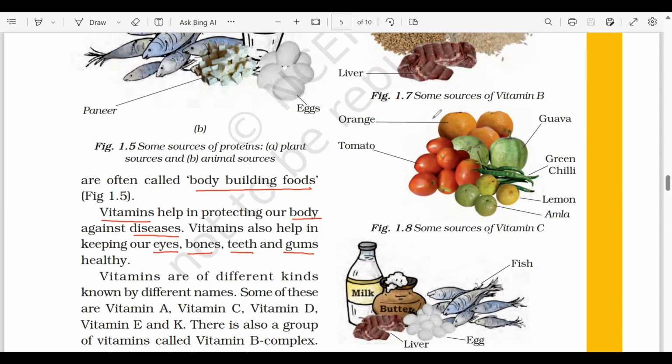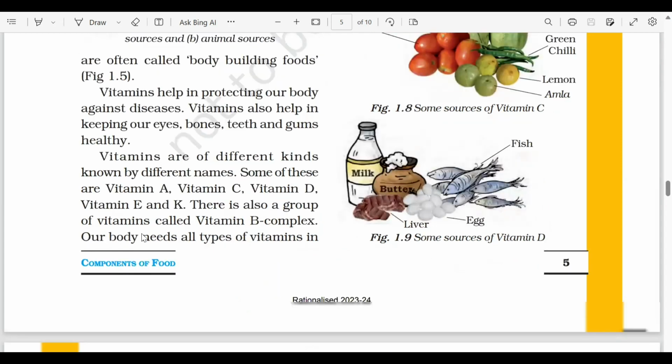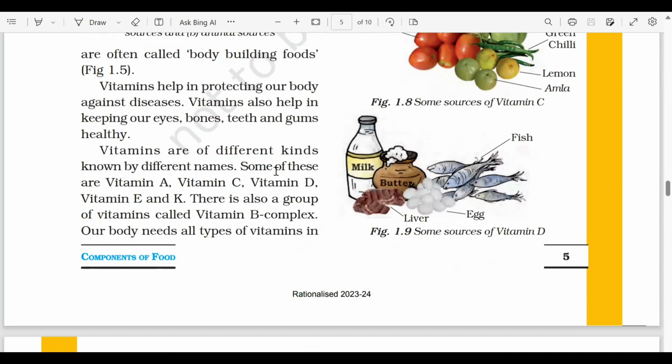Now, interestingly, vitamins are available in different forms, like vitamin A, vitamin C, vitamin D, vitamin E, and vitamin K. And there is also another group, vitamin B complex. Vitamin B complex के अंदर बहुत सारे vitamins भी आते हैं, जैसे कि vitamin B1, B2, B3, and many more. So there are different categories of vitamins, and our body needs all these types of vitamins in our diet.